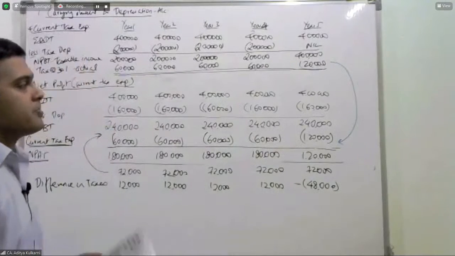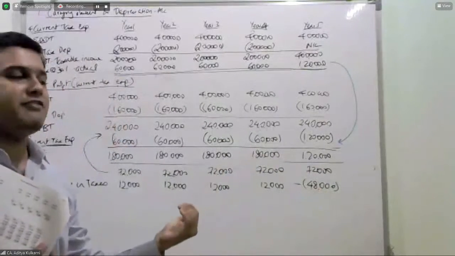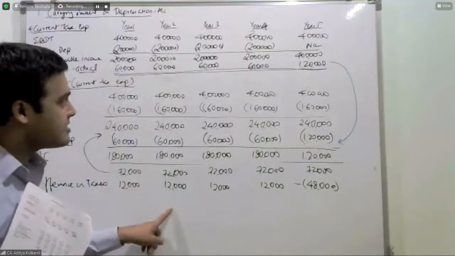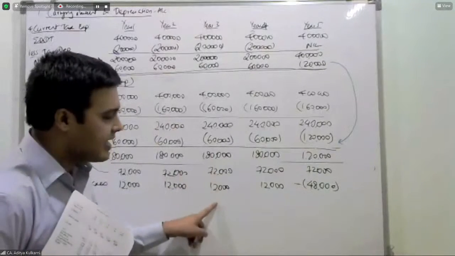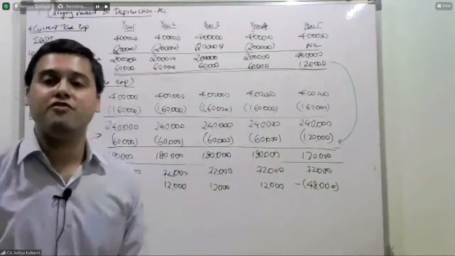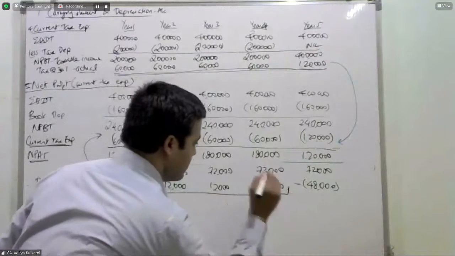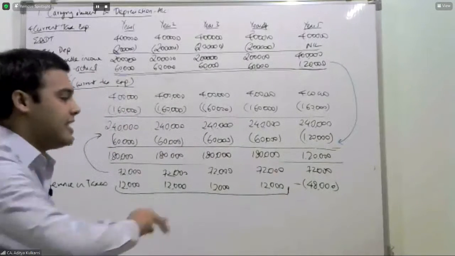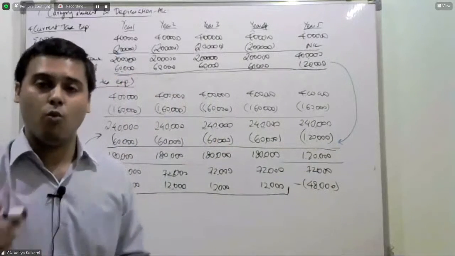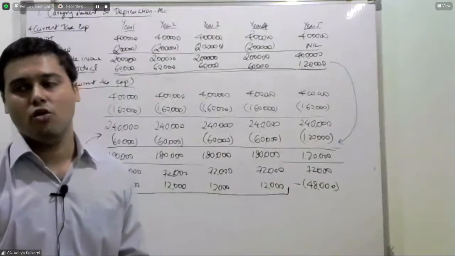What does this mean? You have taken the tax benefit and paid less taxes in year 1, paid less taxes in year 2, paid less taxes in year 3 and 4. As a result, the cumulative deferment has accumulated to 48,000, and that is reversing in the fifth year. Now, why is it reversing in the fifth year? It is reversing in the fifth year only because